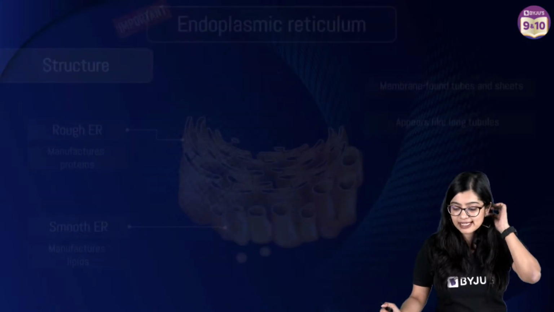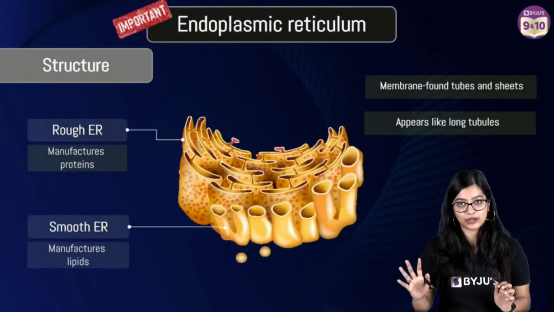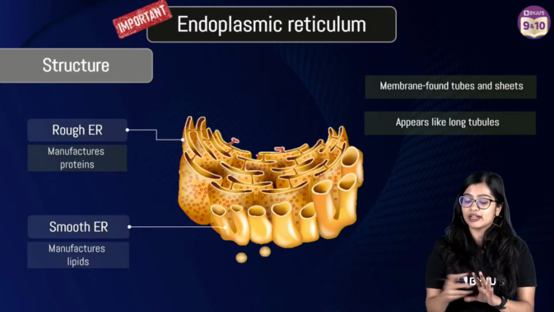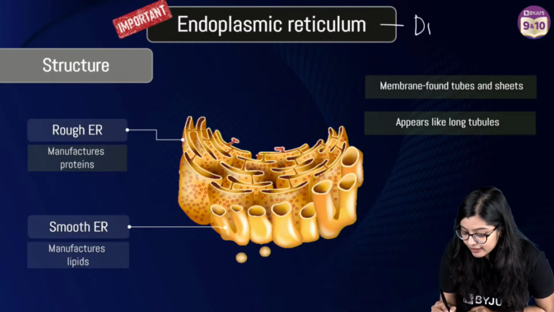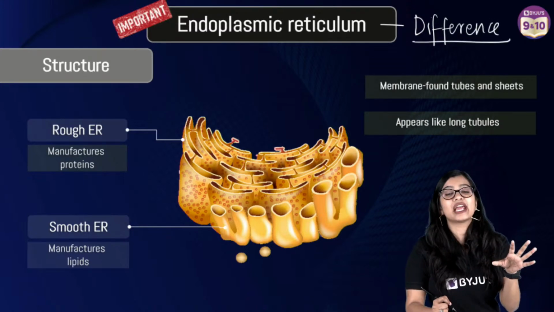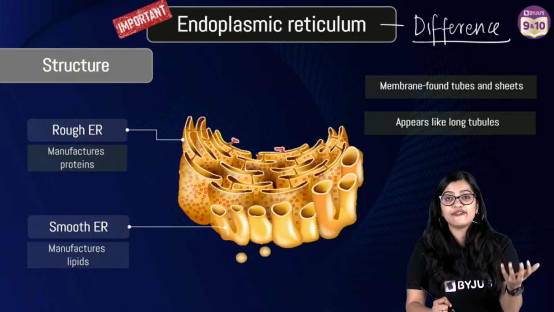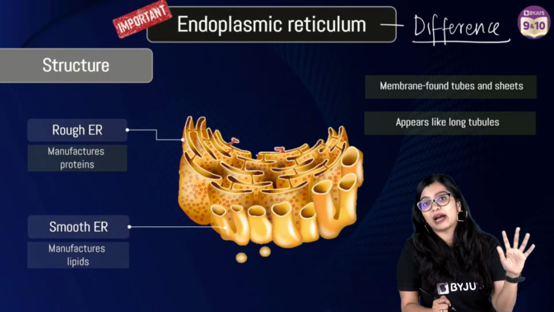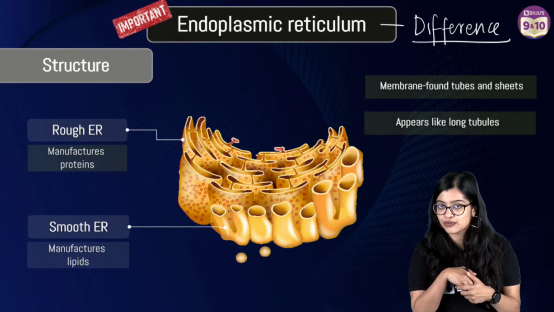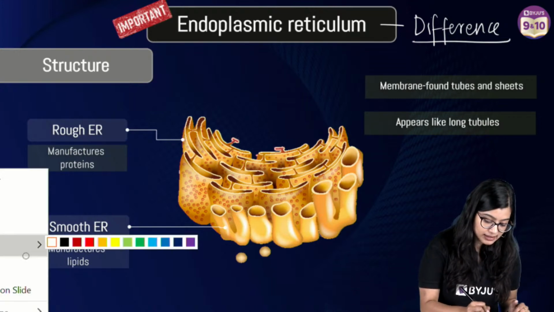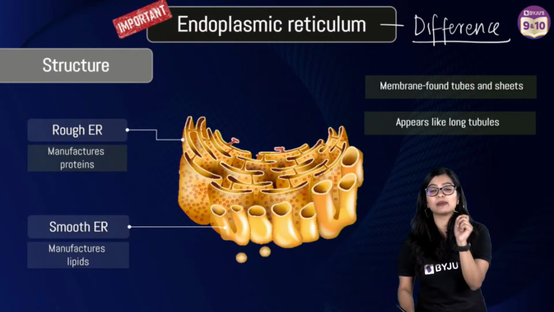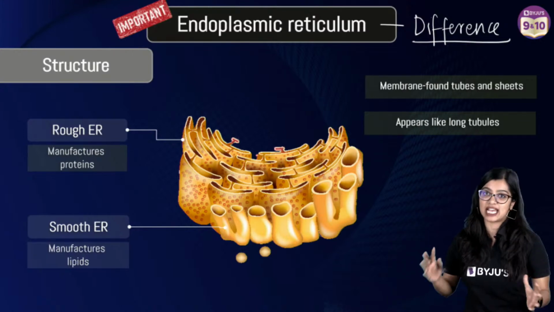So first up, let's have a look at endoplasmic reticulum. It is very, very important because difference-based questions can come from this topic, right? Differentiate between ER and Golgi body. Differentiate between ER and mitochondria. Or within the types of ER also, you can get questions. So everybody star mark this topic. Now we're going to learn about endoplasmic reticulum, which is the first kind of cell organelle.